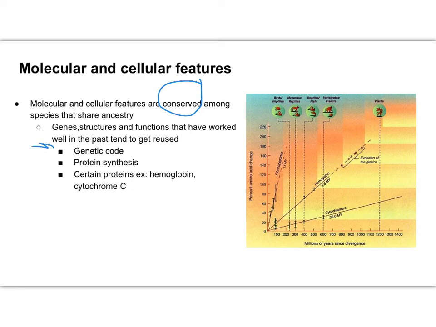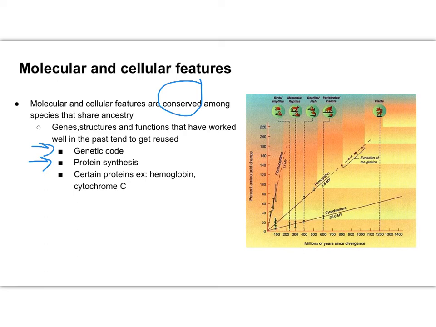Okay, things like the genetic code. If it's already in the DNA and it works, there is no reason to try to start it over. The process of photosynthesis, right? The process of protein synthesis, the process of that DNA to mRNA to the protein. On that note, though, the process of photosynthesis, cellular respiration, those are conserved processes. Those are processes that are similar in a variety of different types of organisms, as well as particular proteins.